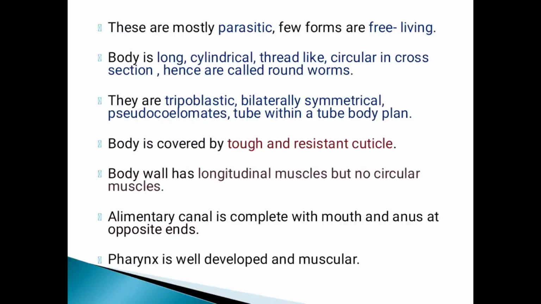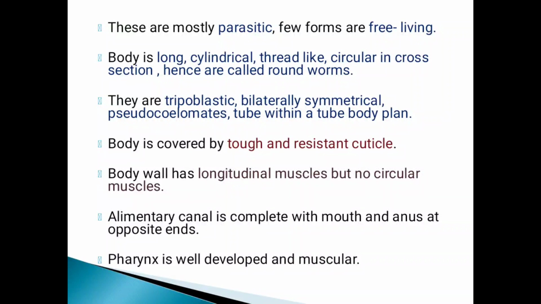Now what is the meaning of triploblastic? It means they are made up of three germ layers. I think in one of the videos I have already explained these criteria of animal classification. This organism is made up of three germ layers, that's why it is known as triploblastic. Which are the three germ layers? Ectoderm, endoderm and mesoderm. Triplo means tri, meaning three germ layers are present.